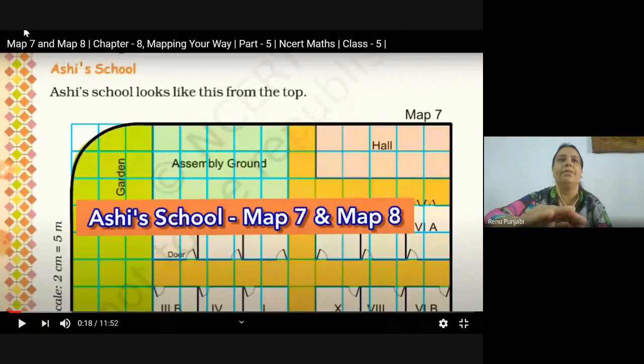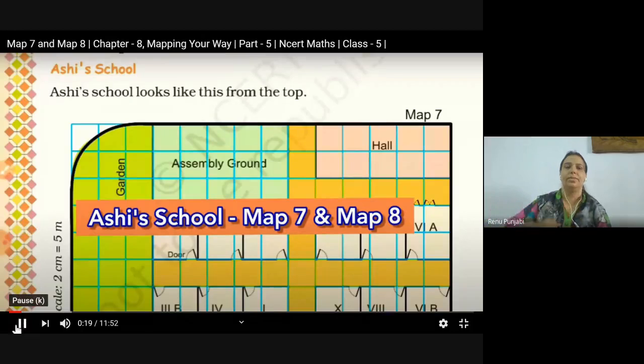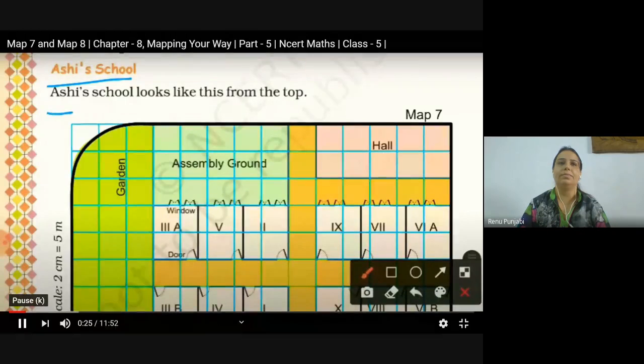Under this topic, I am going to mute myself now, and then study about map 7 and map 8. So now come to the topic. Ashish school. Ashish school looks like this from the top.